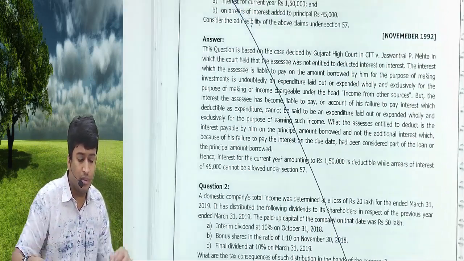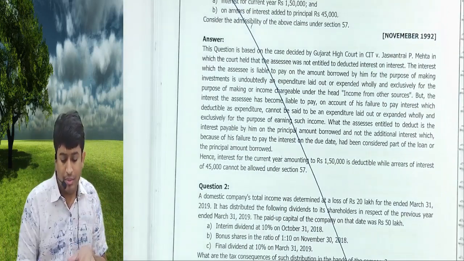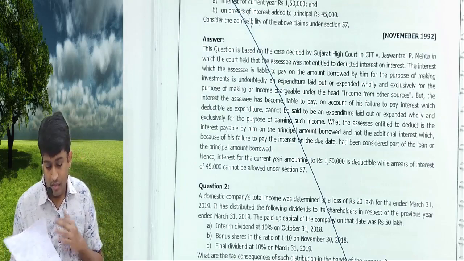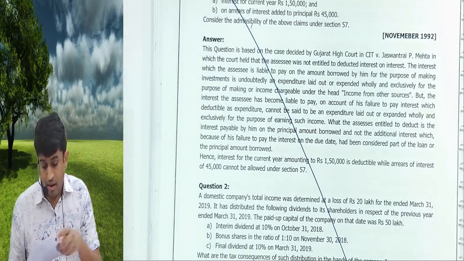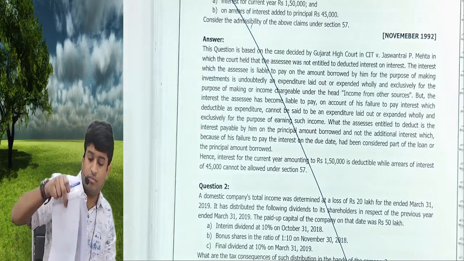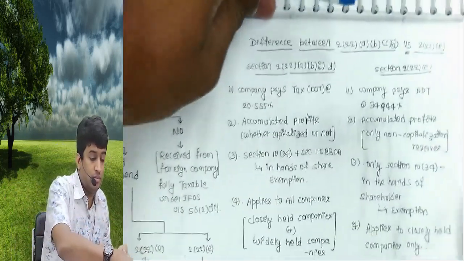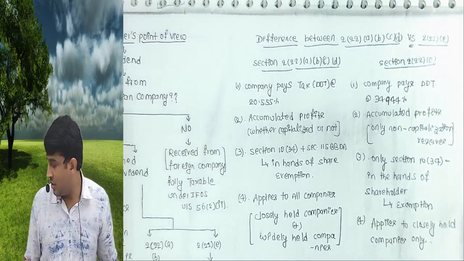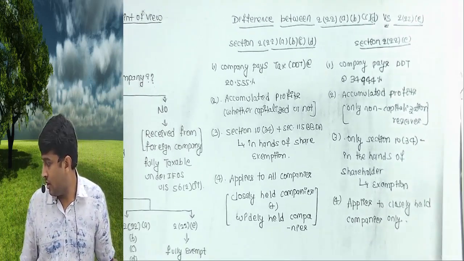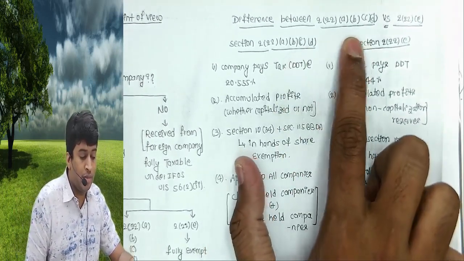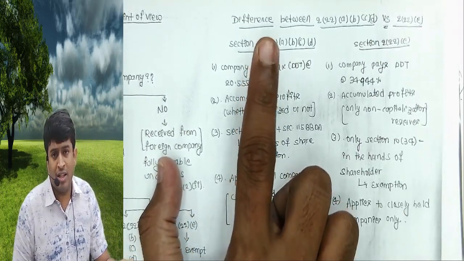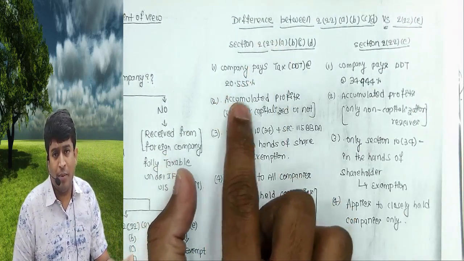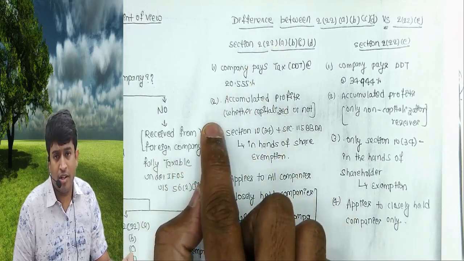Okay. Now listen. Come to page 157. You will find this tree. Differences between 222 A, B, C, D and E. Under 222 A, B, C and D, company will pay DDT at 20.555%.